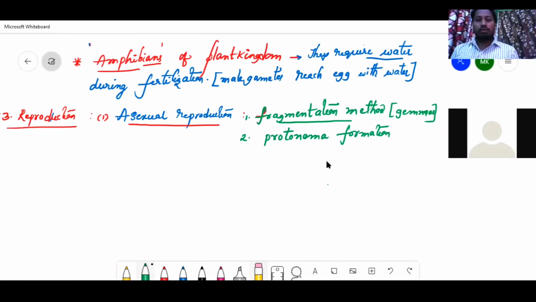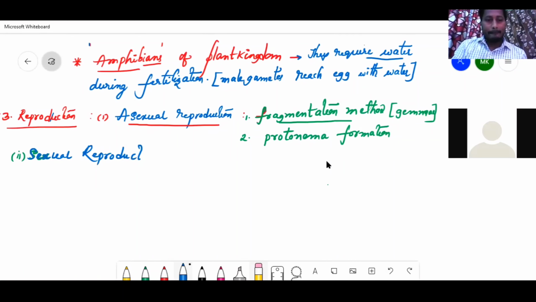Whereas coming to sexual reproduction, this is the core part of bryophytes. Bearing sexual organs, they do produce gametes and they do involve in sexual reproduction.